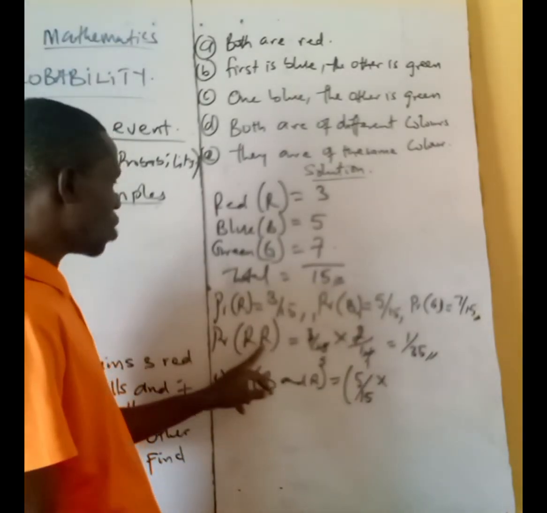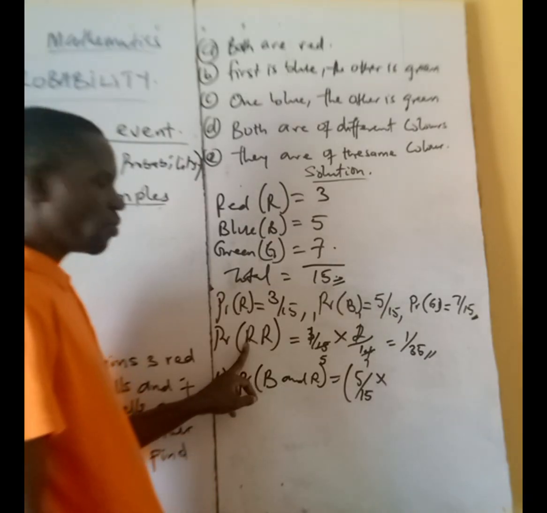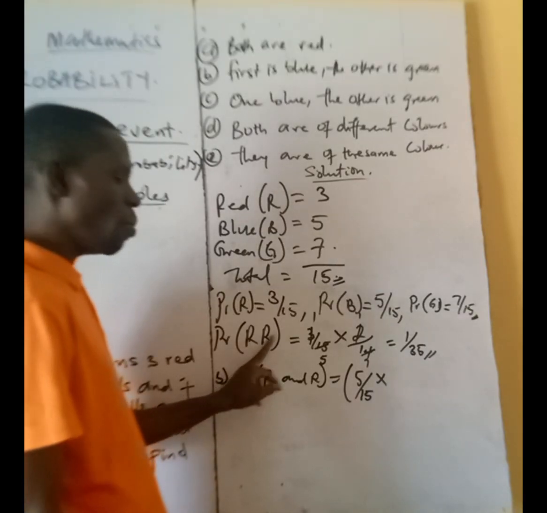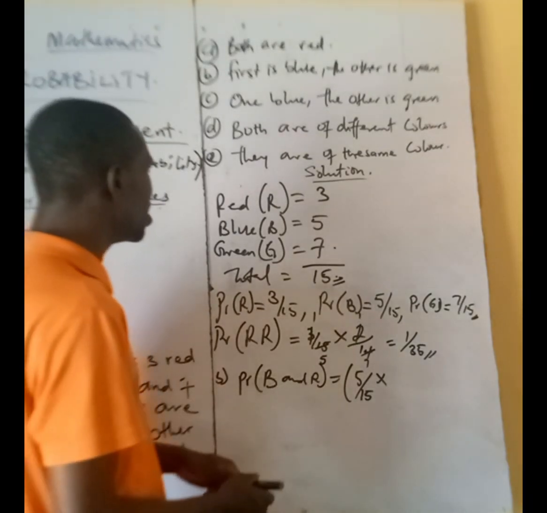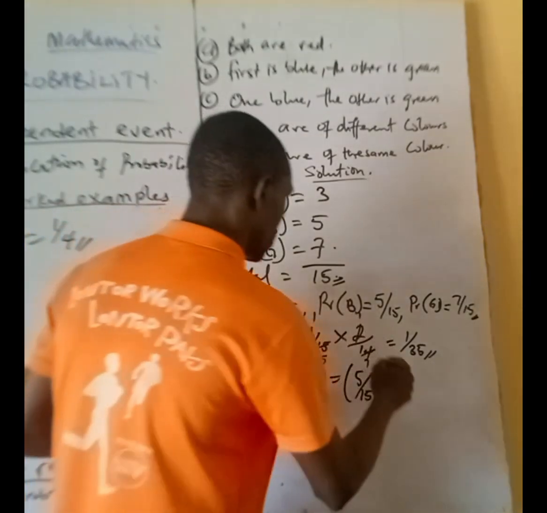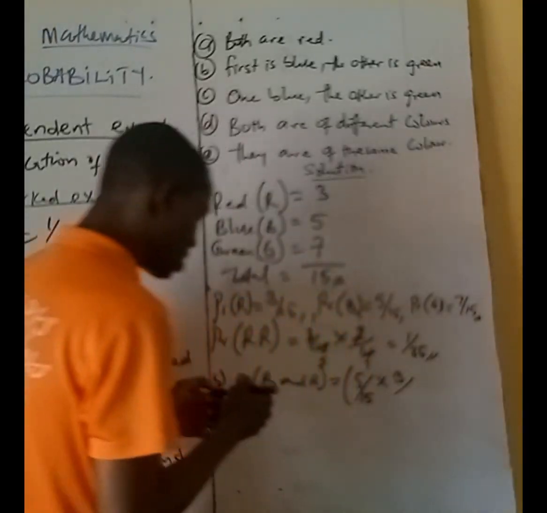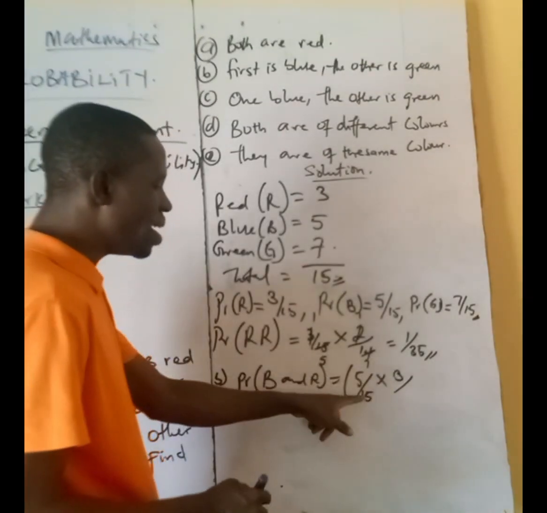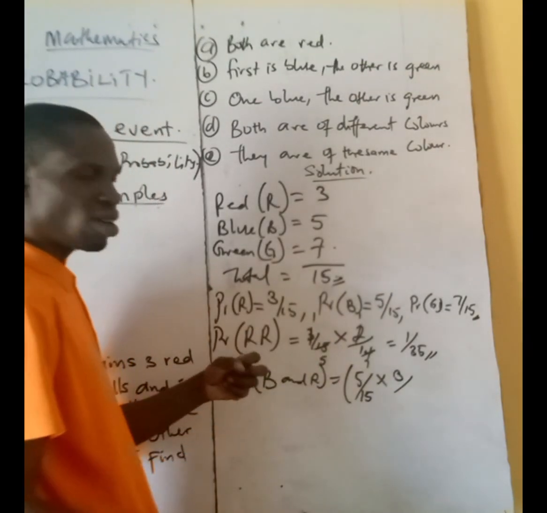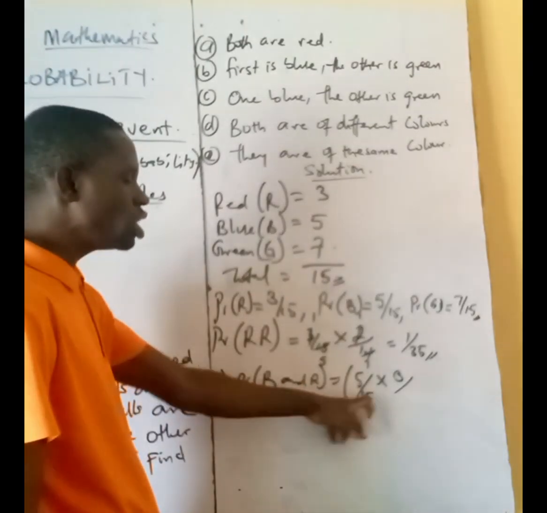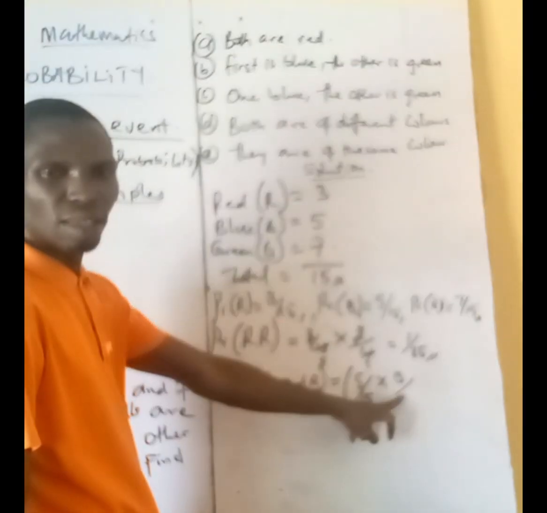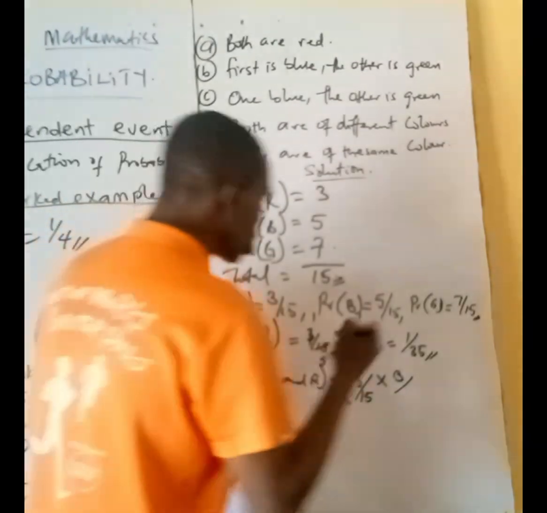We have not taken anyone out of red. In this one, we said the 2 are red for the first one. For the second one, we have removed 1. But here, we have not taken anyone out of red. So red is still what? Red is still 3. But the remaining, we have removed 1. We have removed 1 blue. You know, we said the total was 15. Now we have removed 1 blue, the remaining balls will not be up to 15 again. So it will now remain 14 balls.